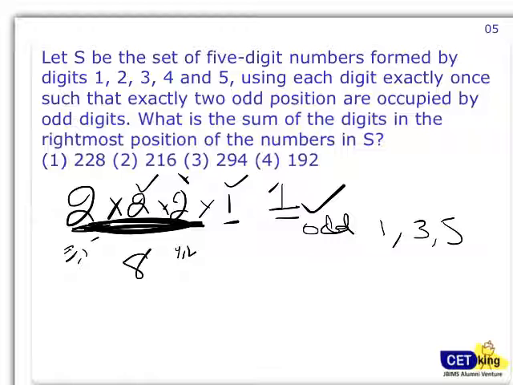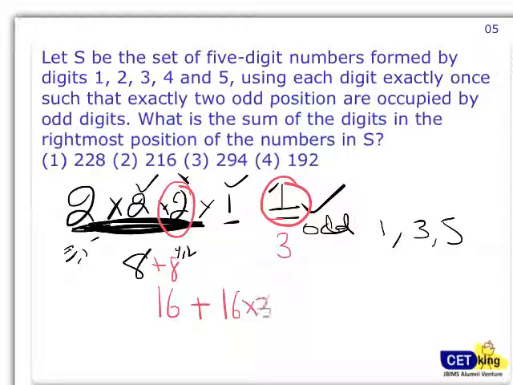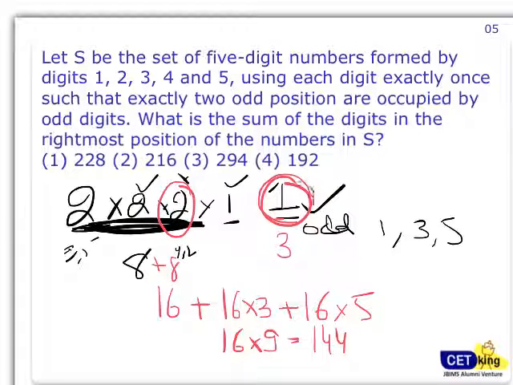Similarly, 8 ways if I take the other odd number here, so 8 plus 8, 16 ways will end up in 1. Similarly 16 ways will end up in 3, and similarly 16 will end up with 5. So if I take 16 common, 16 into 9, 144 is the total number of combinations which will end up with an odd number. Yep, 144. Let me do it again.